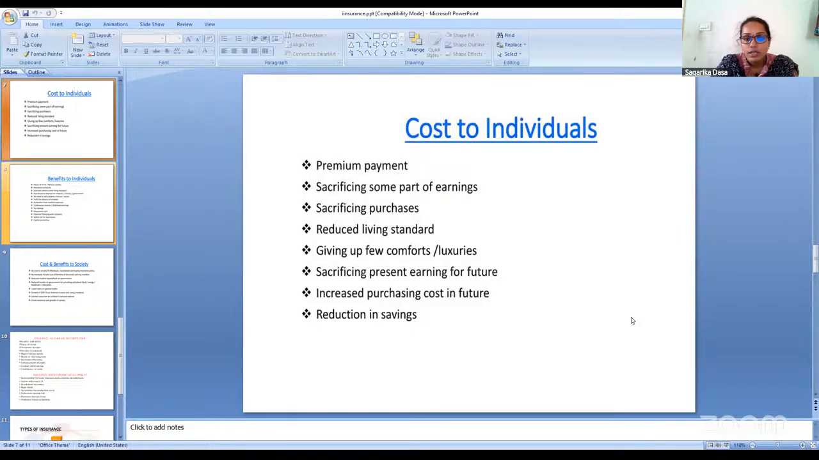Out of the earnings which we will get, either salary or profits or any other way of getting income, when you are paying the premium for the insurance policy, it is nothing but your savings will be reduced, because we can't save it for our particular present situation. We are saving it for the future. So our future savings will be increased, but our present savings will be reduced. So these are the various costs that the individual has to bear.